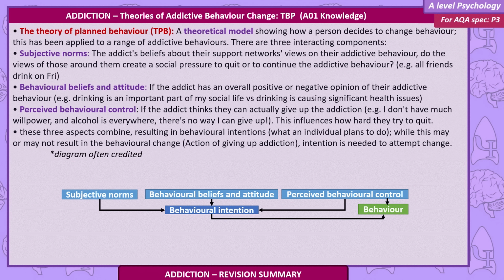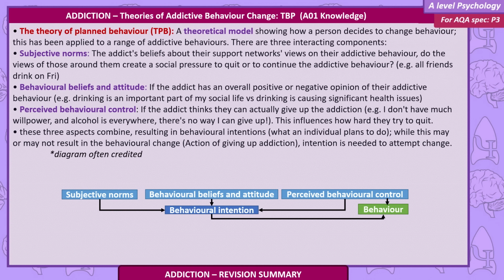Behavioural beliefs and attitudes. If the addict themselves has an overall positive or negative opinion of their own addictive behaviour. For example, drinking is an important part of my social life versus drinking is causing significant health issues. Perceived behavioural control. If the addict thinks they can actually give up the addiction or not. For example, I don't have much willpower and alcohol is everywhere. There's no way I can give up. This influences how hard they try to quit.